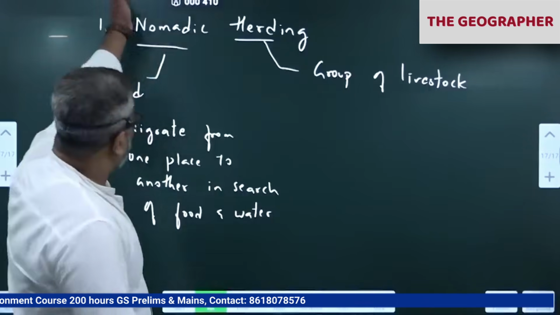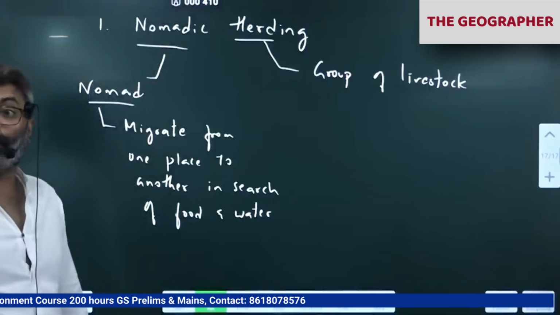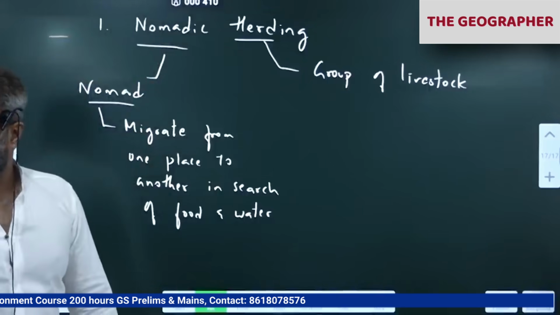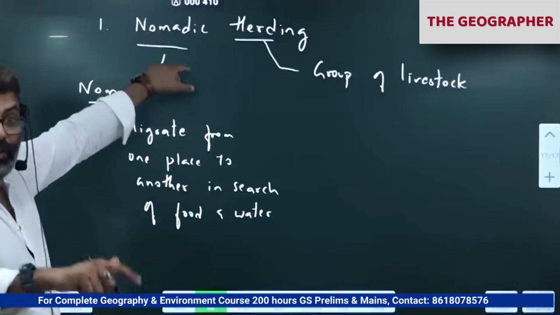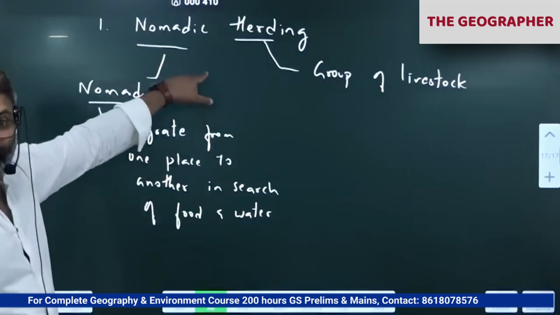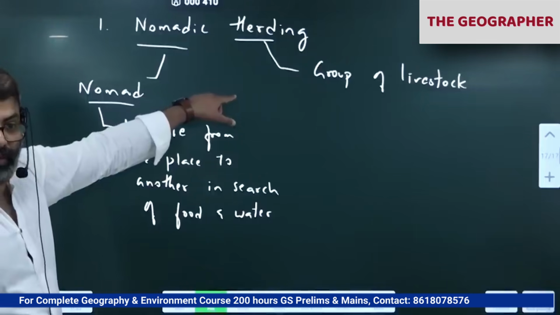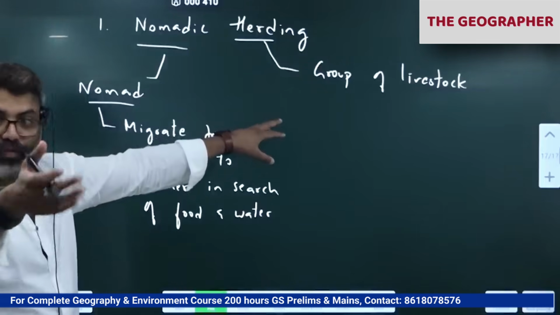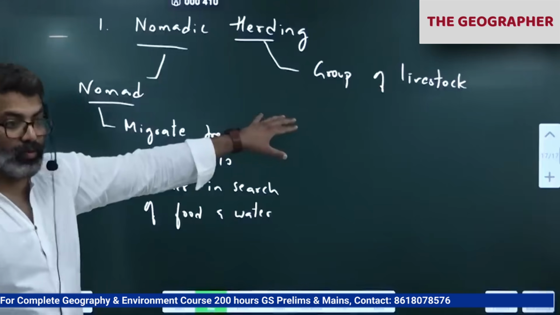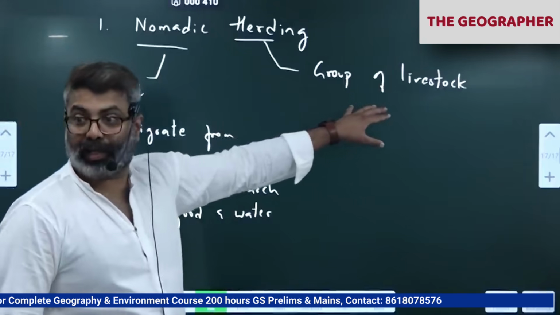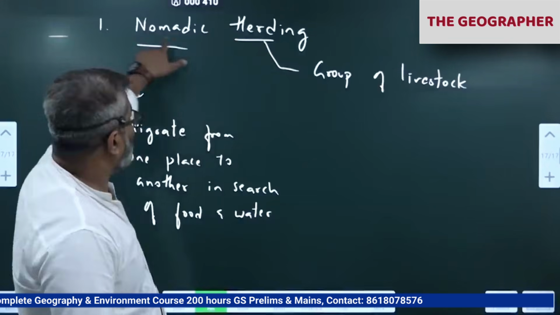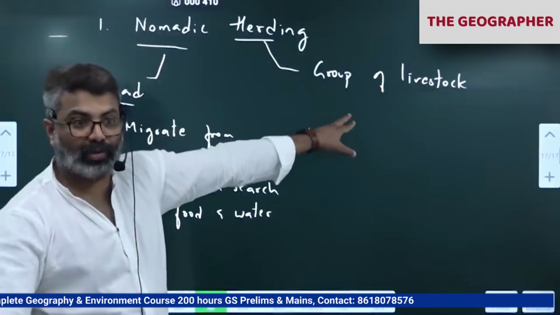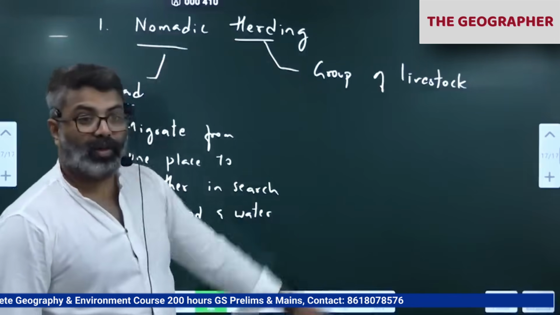Correct. Another one, if you have to write, hunters and gatherers, we can write tribal occupation. Hunters and gatherers are basically a tribal occupation. Basically, I am not including that in agriculture. Even Whittlesey didn't include that. Hunting and gathering, where tribes go hunt animals for food. We call it wild meat, bush meat. That is not included in agriculture here because we are including only those livestock associations. So a herd is a group of livestock.